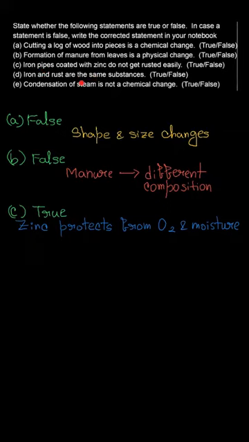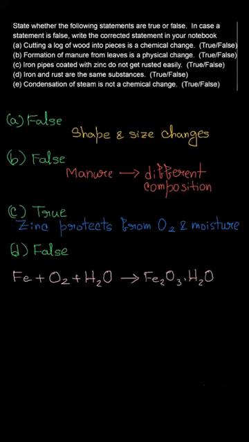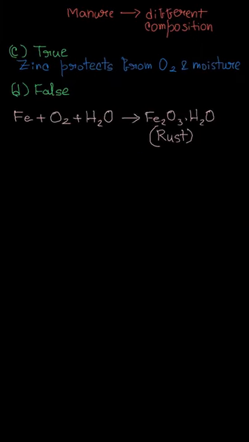Now let us go for the fourth one, which is saying that iron and rust are the same substances. So here this sentence will be false because iron is denoted by the symbol Fe and it will get added up with oxygen as well as water to form a substance Fe2O3.H2O, which is actually the rust. Okay, so as you can see, this Fe and this Fe2O3.H2O are two different things. Henceforth, they are not same, and henceforth your sentence is false. So the fourth one is false.